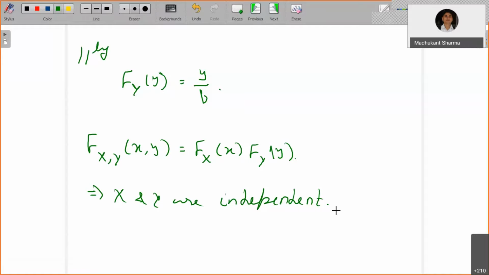Now the next very important continuous random variable that we are going to learn is the normal random variable, which was introduced by De Moivre in 1733.